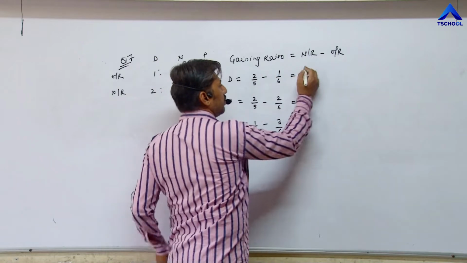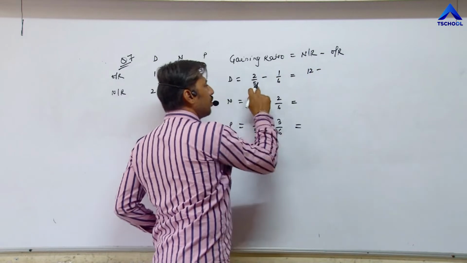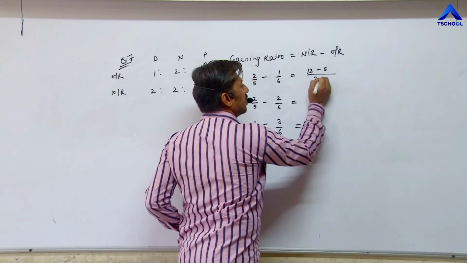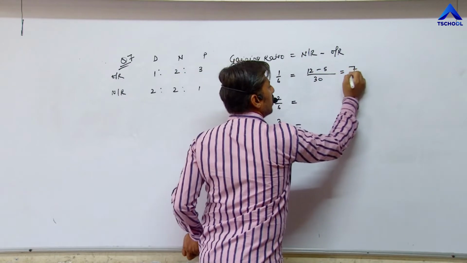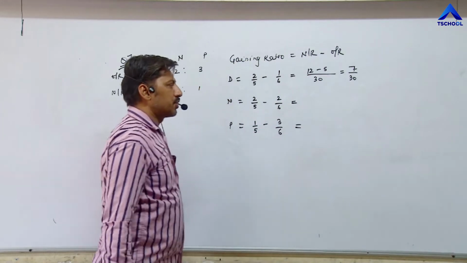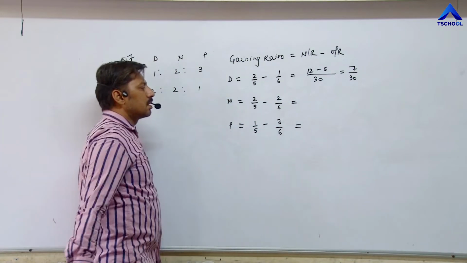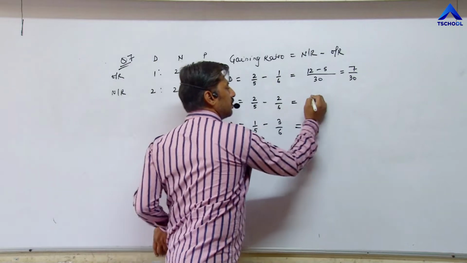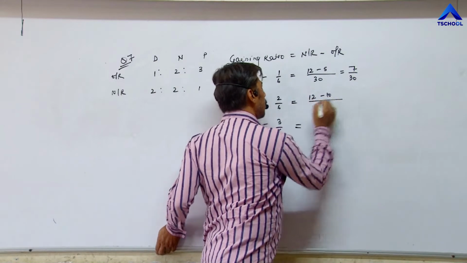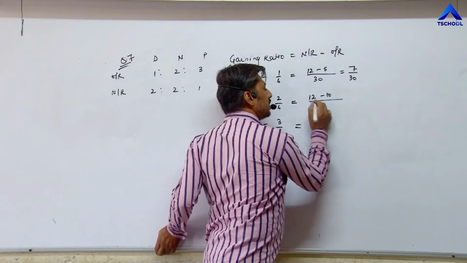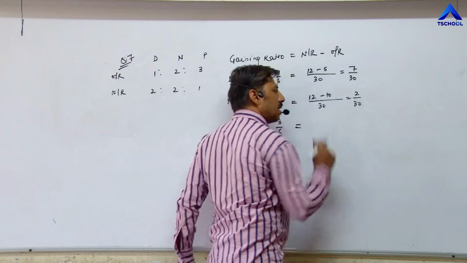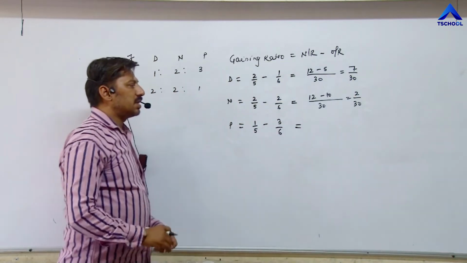6 twos are 12 minus 5 ones are 5, upon 6 fives are 30. 12 minus 5, 7 upon 30. The answer comes positive, it means he is in gain position. Next N. 6 twos are 12 minus 5 twos are 10 upon 6 fives are 30. Once again 12 minus 10, 2 upon 30. Again the answer comes positive, means he is in gain position.